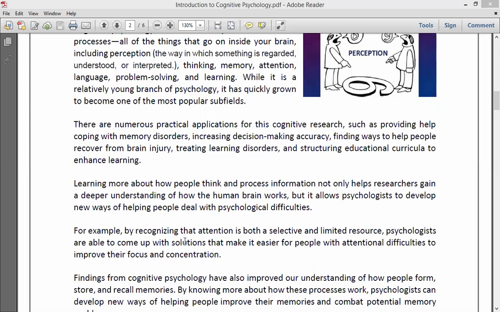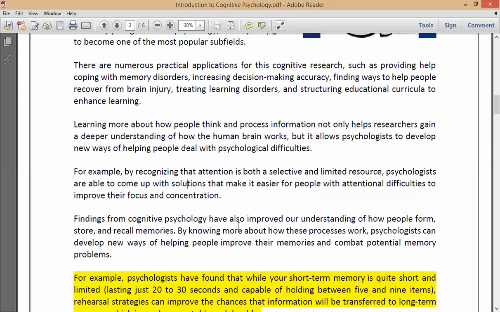Right. Findings from cognitive psychology have also improved our understanding of how people form, store, and recall memories. So research by different researchers in cognitive psychology has improved the understanding of how people form, store, and recall memories. Now, what do memories mean? A memory is some sort of information that is formed, stored, and recalled. That is what the brain does, right? It forms some information, stores it, and whenever needed it recalls it. So those are called memories.